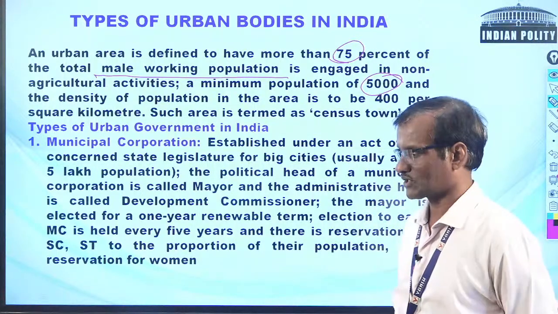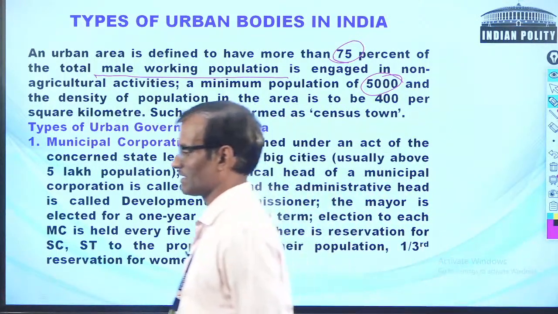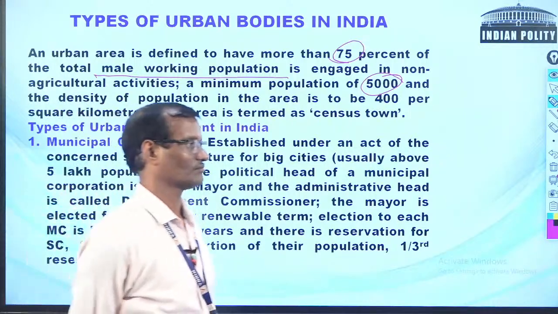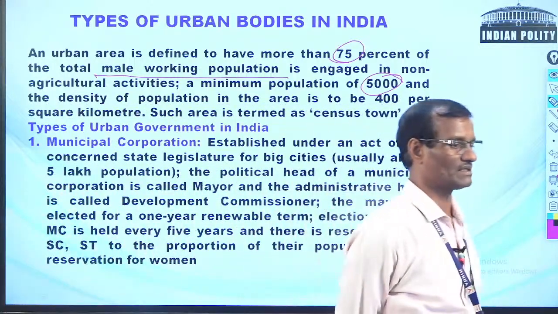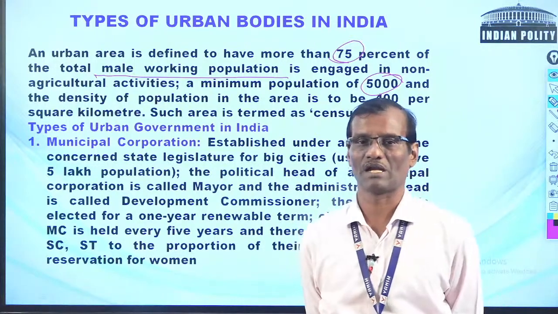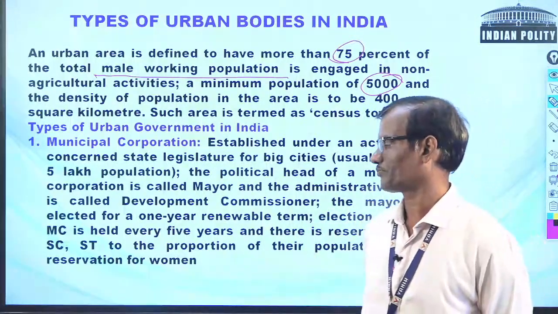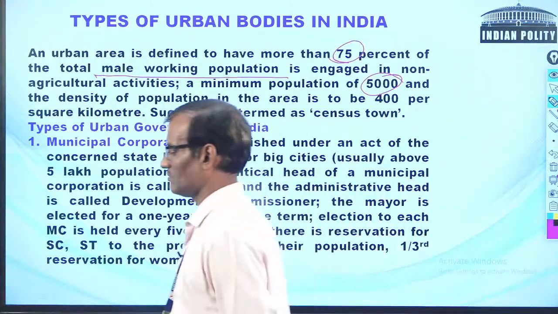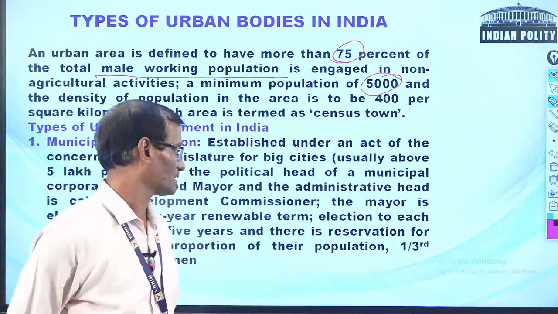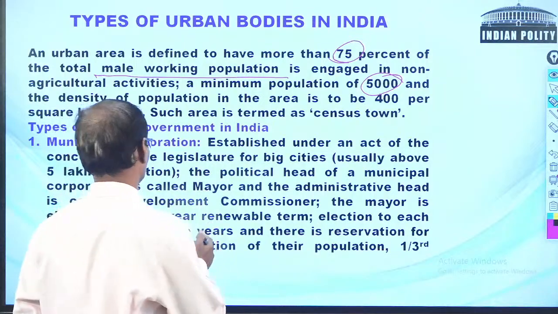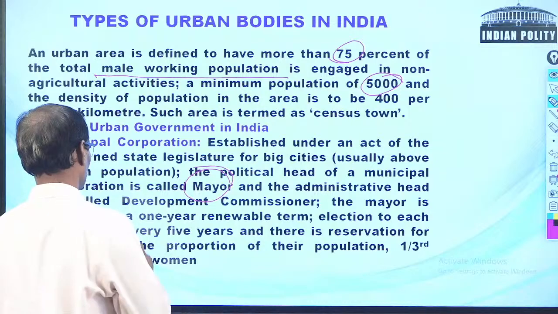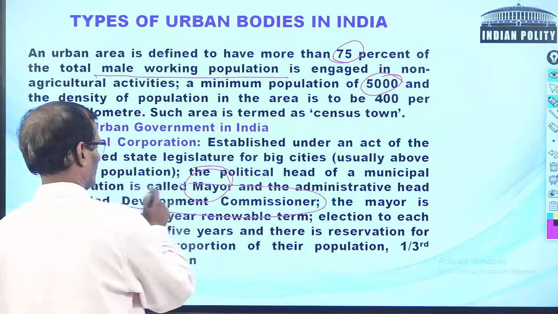It is a statutory town because it is established under an act of the state legislature, and municipalities are also set up under an act of the state legislature. The political head of the municipal corporation is known as mayor, and the administrative head is the municipal commissioner.